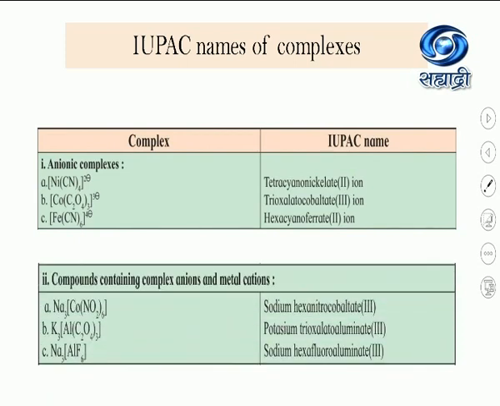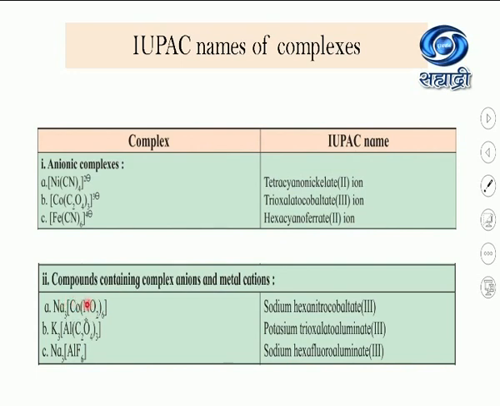Now see the second type of complex, that is, a compound containing a complex anion and a metal cation. See this first compound, students, Na3[Co(NO2)6]. If you see this compound, it is a neutral compound, but when we dissociate it, it gets dissociated into Na+ ions and the [Co(NO2)6] 3- ion. Got it? Na3 means 3 sodium atoms, so it gets dissociated into 3 Na+, and this complex carries a -3 charge.